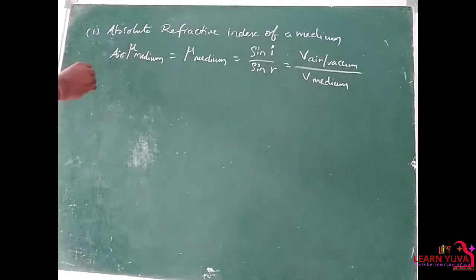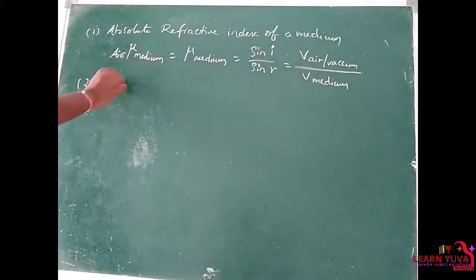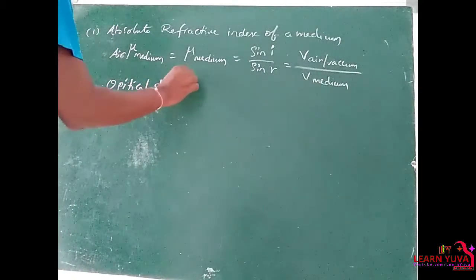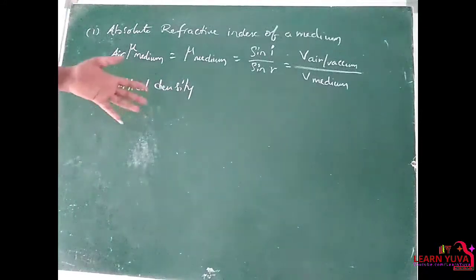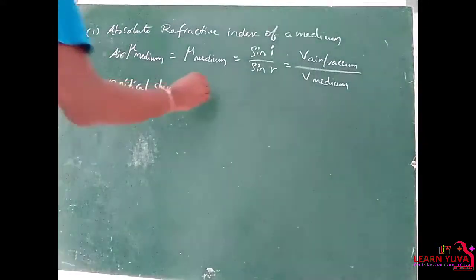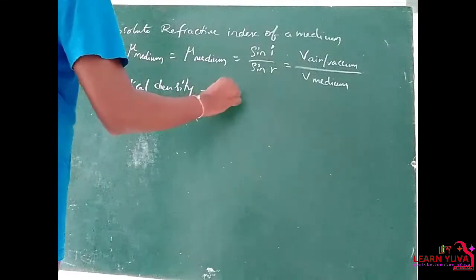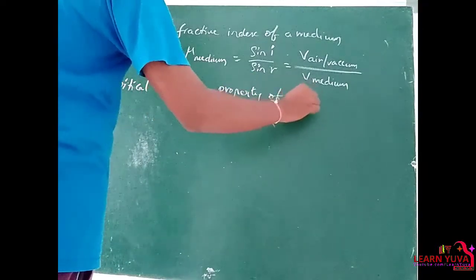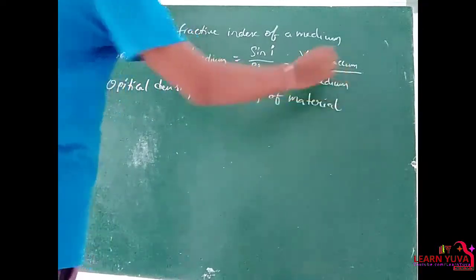The second point regarding this is optical density. Optical density for a medium is the property of a material, that means the nature of the material.